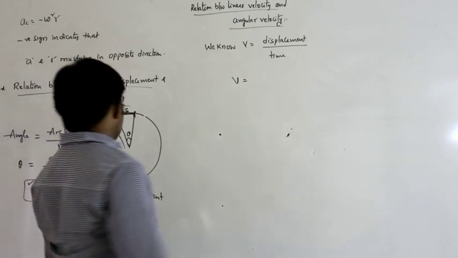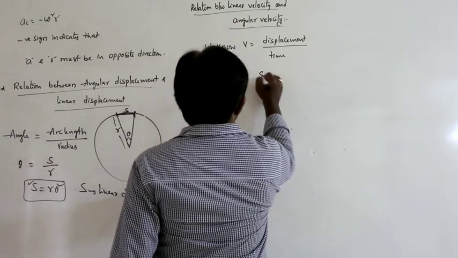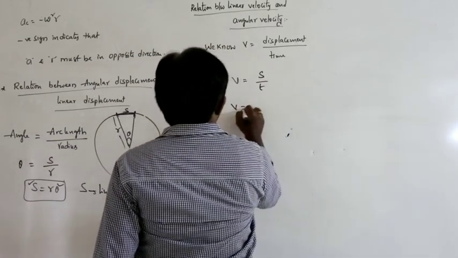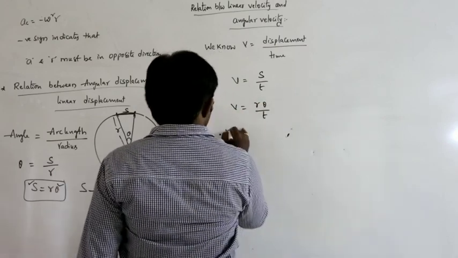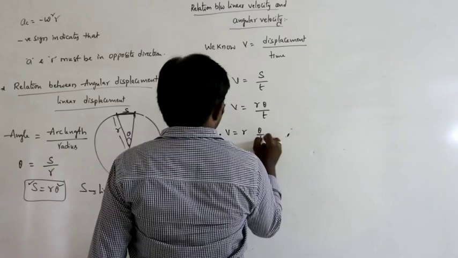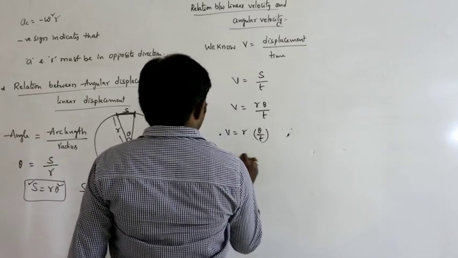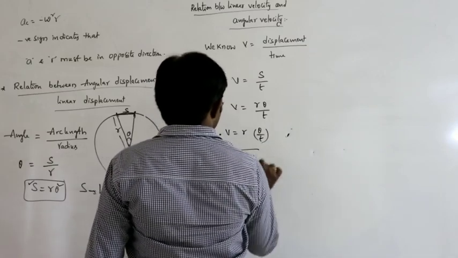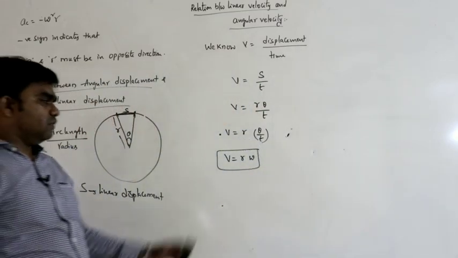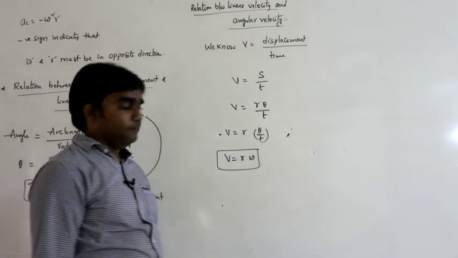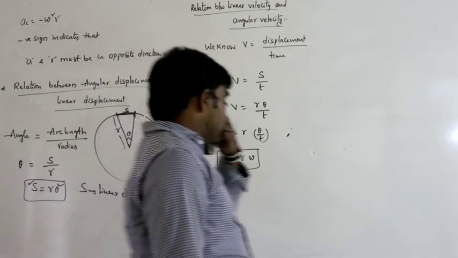So V equals displacement by time, that is S by T, that is R theta by T. What is the value of S? R theta. So V equals R into theta by T. Theta by T is nothing but angular velocity. V equals R omega.